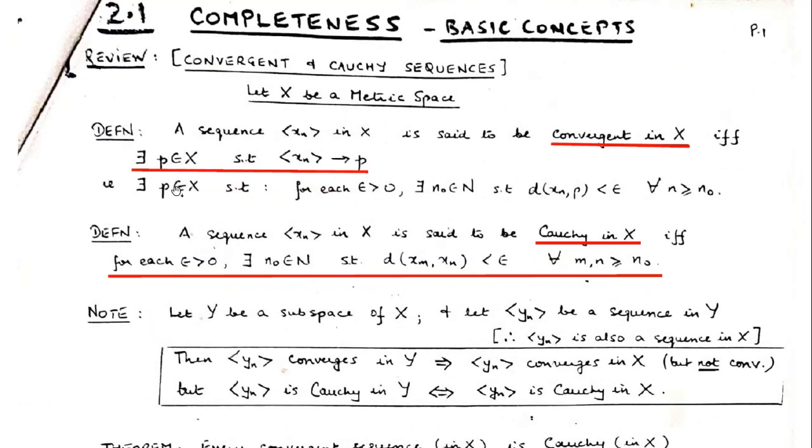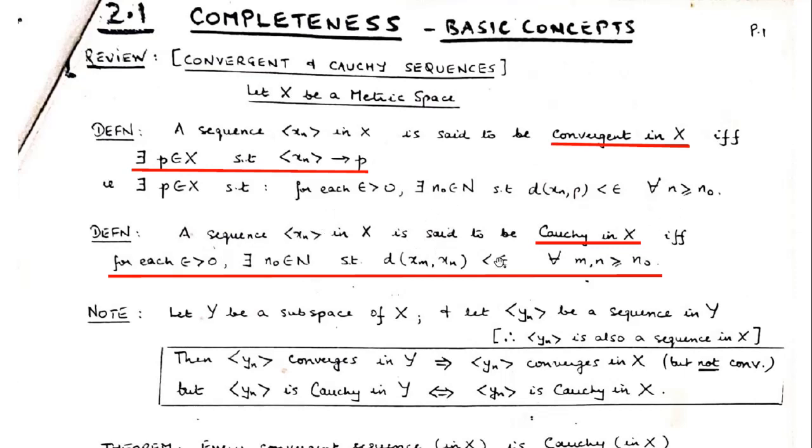That is the definition of convergence of a sequence. Xn converges to P in metric space X if for each epsilon greater than 0, there exists n naught belonging to N, such that for all the members of the sequence after n naught, including n naught also, their distance from P is less than epsilon, meaning they are coming closer and closer to P. Their distance becomes less than epsilon after some n naught.